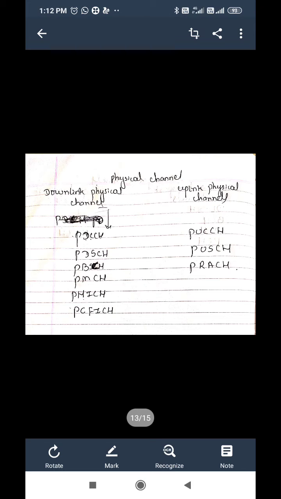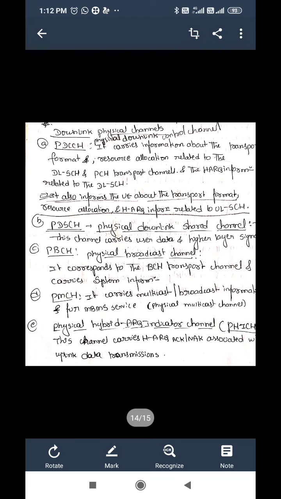So first one is PDCCH, that is physical downlink control channel. It carries information about the transport format, resource allocation related to the DL-SCH and PCH transport channels and the hybrid ARQ information related to the DL-SCH. It also informs the UV about transport format, resource allocation and hybrid ARQ information related to UL-SCH.